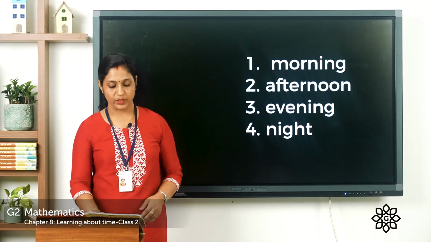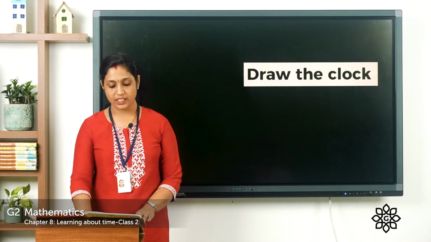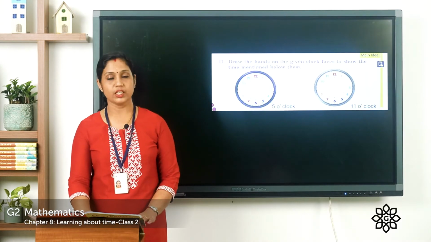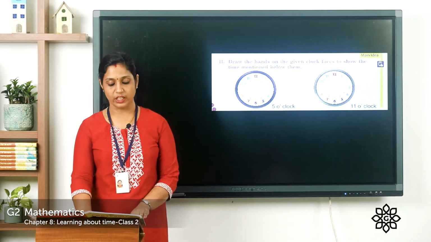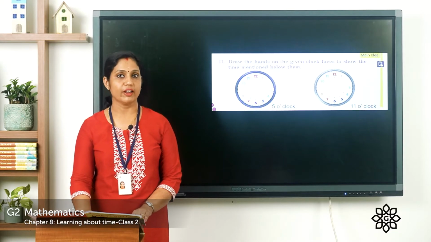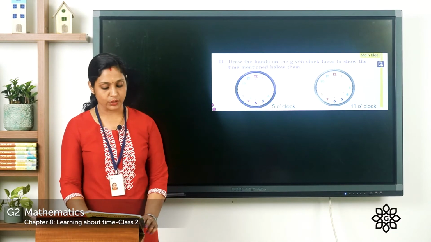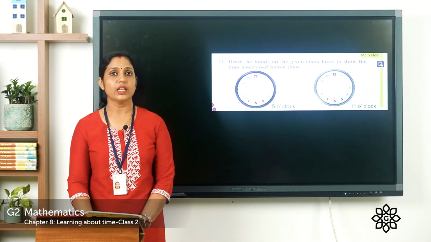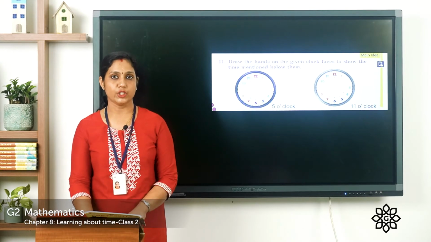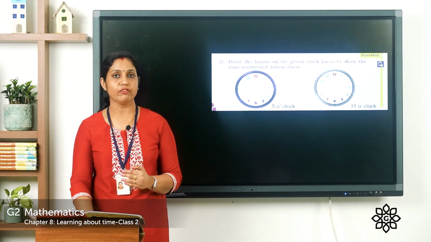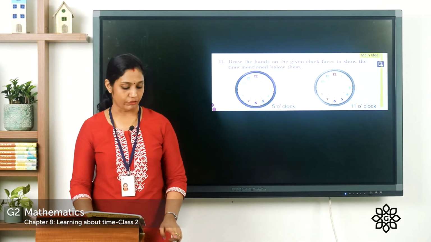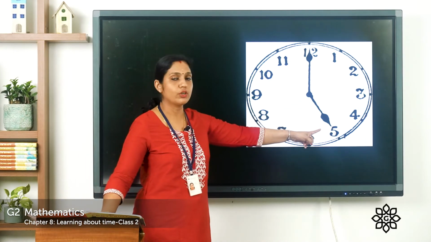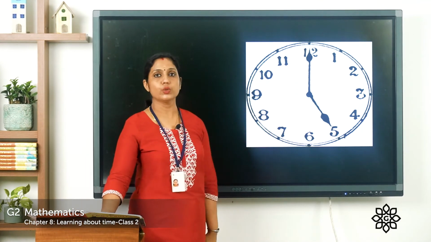Now let's move on to our second question. Draw the clock. Draw the hands on the given clock faces to show the time mentioned below them. So you can see that 2 clocks are given and the time is also given. What we have to do? We have to draw the hour hand and the minute hand. So the first question is 5 o'clock and the second one is 11 o'clock. So when it is 5 o'clock, where should the hour hand be and where should the minute hand be? The hour hand should be at 5 and the minute hand should be on 12. So you can draw here like this. Hour hand you can draw towards 5 and minute hand you can draw towards 12.